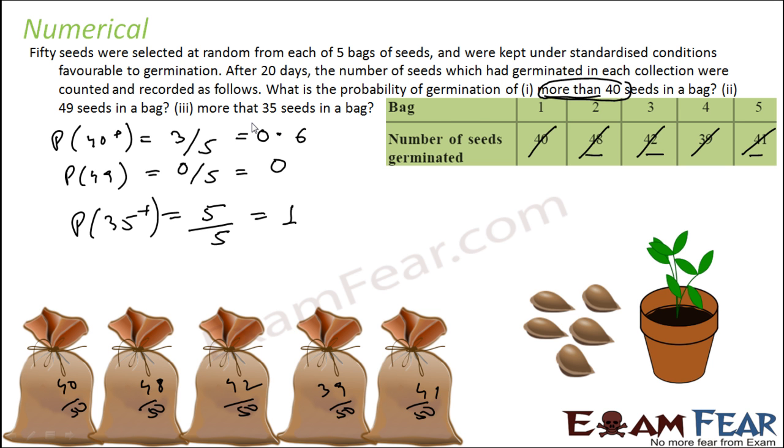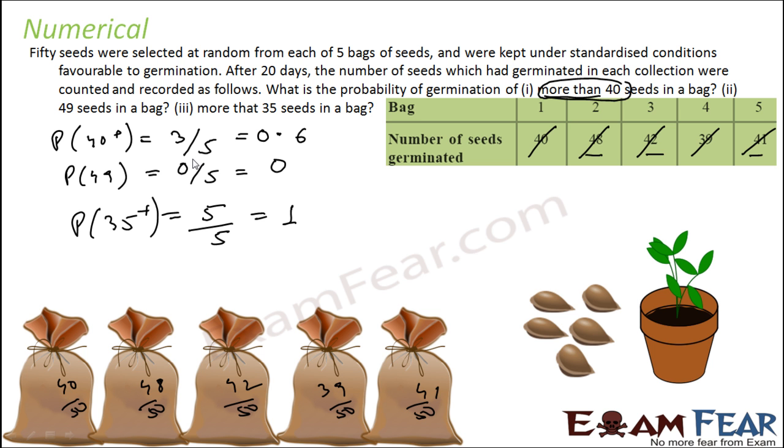So the probability of more than 40 seeds in a bag germinating is 0.6. The probability of 49 seeds from a bag germinating is 0. The probability of more than 35 seeds from a bag germinating after 20 days is 1.